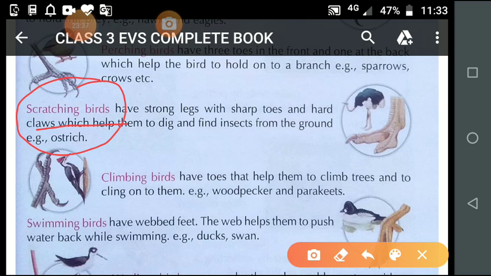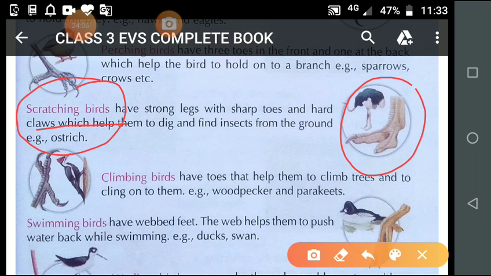Now student, what are scratching birds? Scratching birds have strong legs with sharp toes and hard claws, which help them to dig and find insects on the ground. An example is the ostrich.